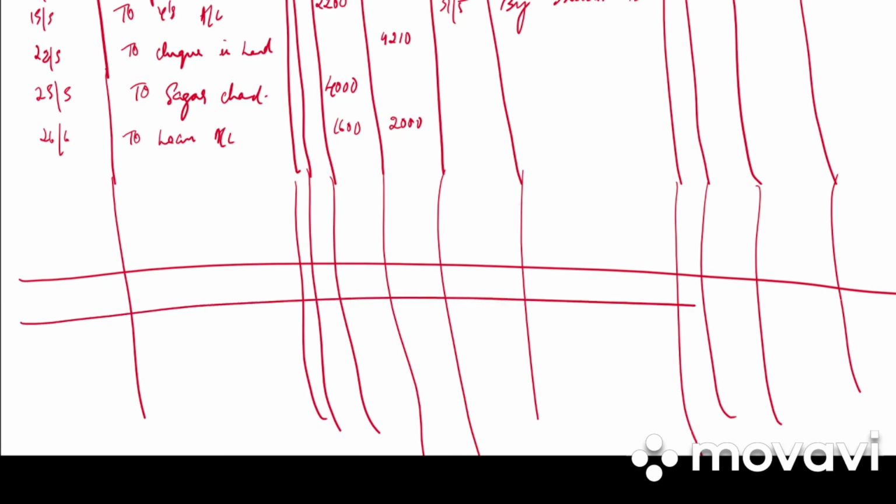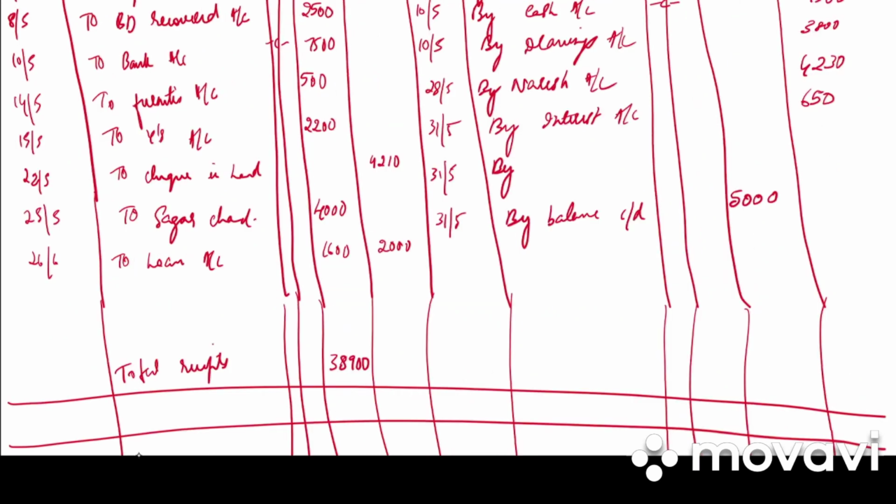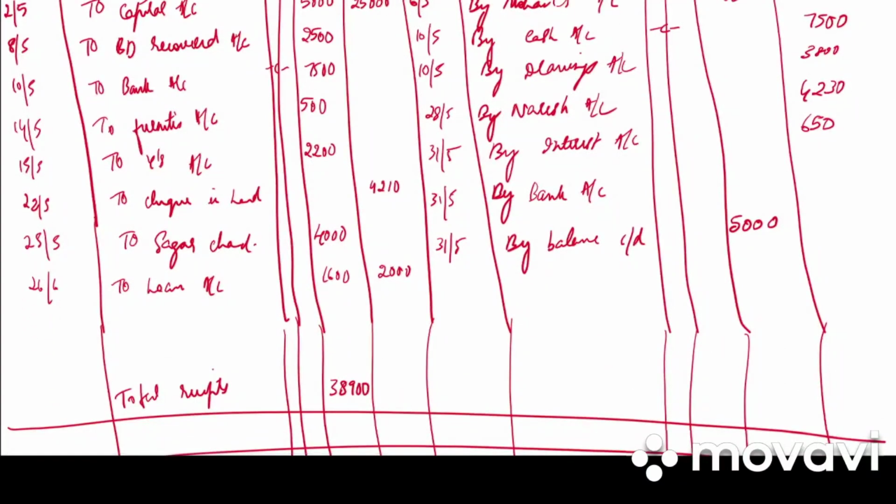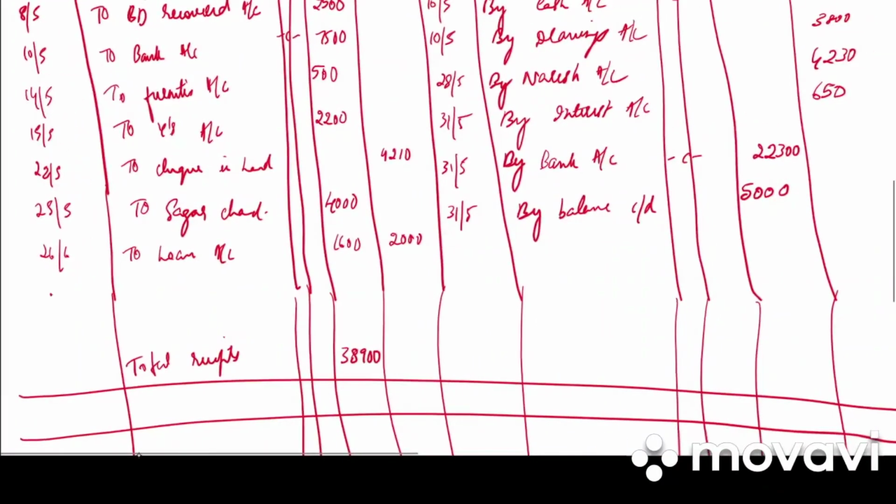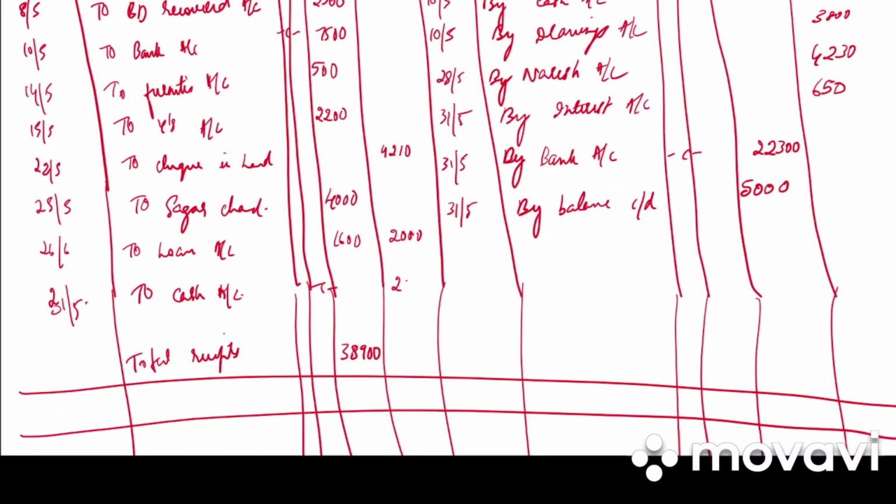After this we need to balance our cash column. What is the total receipt of cash column? It is 38,900. So how much is deposited into bank? 38,900 minus 11,600 minus 5,000. So it's a contra entry 22,300. On 31st we have to cash account contra entry. It is 22,300 in the bank column. Okay.